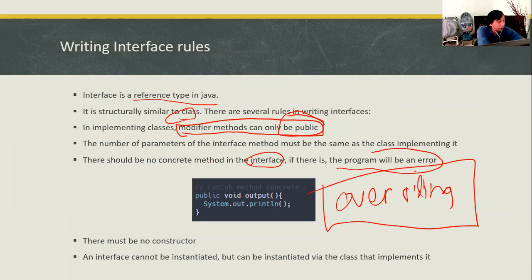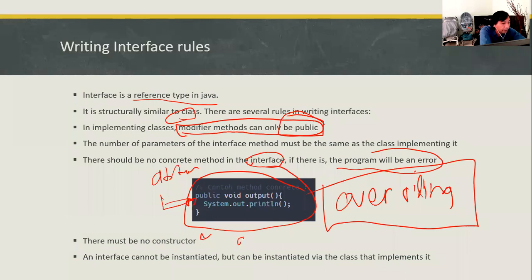And as I already explained, the method should always be an abstract method, meaning there should be no method that has a body inside it. If you declare this kind of method, it will create an error. And there must be no constructor, whereas in an abstract class you can have a constructor. An interface, similar to the abstract class, cannot be instantiated. It can only be instantiated via the class that implements the interface.